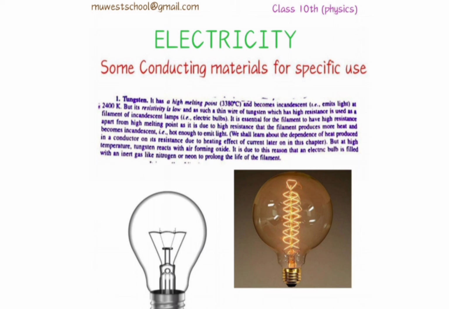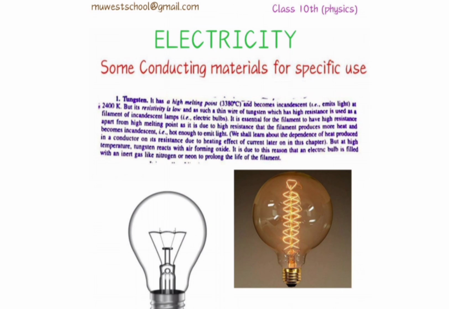But at high temperature tungsten reacts with air, forming oxide. So that's the disadvantage. And it is due to this reason that an electric bulb is filled with an inert gas like nitrogen or neon to prolong the life of the filament. I mean to say, you have ever seen a bulb become somehow black in color.